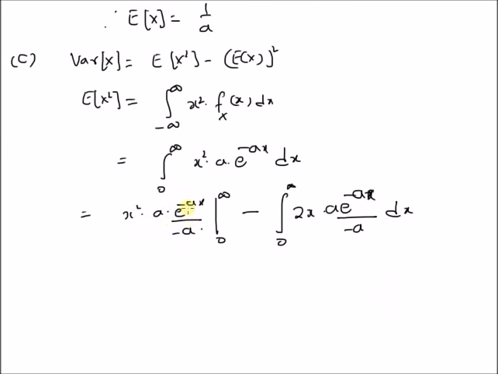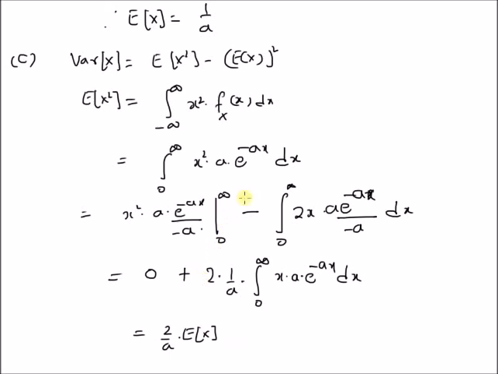This first term is obviously equal to 0, and the second term is plus 2 times 1 by a times the integral from 0 to infinity of x a e^(-ax) dx. So this is equal to 2 by a times the expectation of X, which is equal to 1 by a.